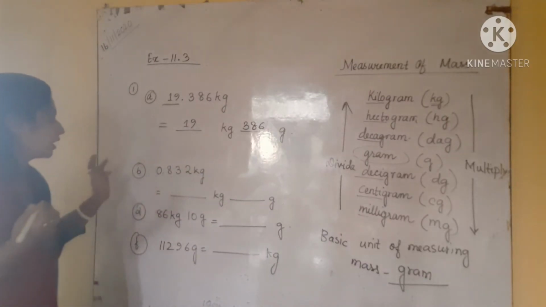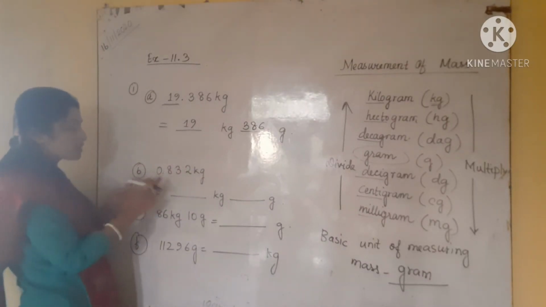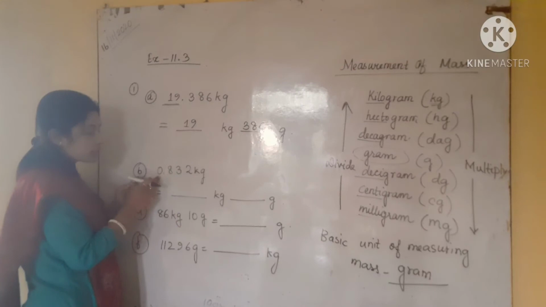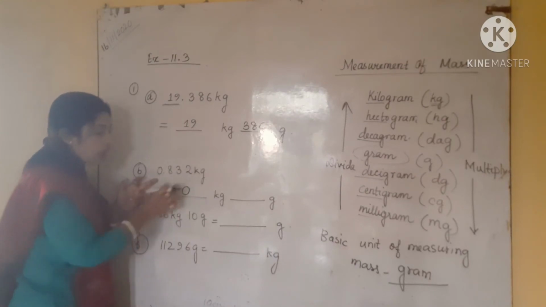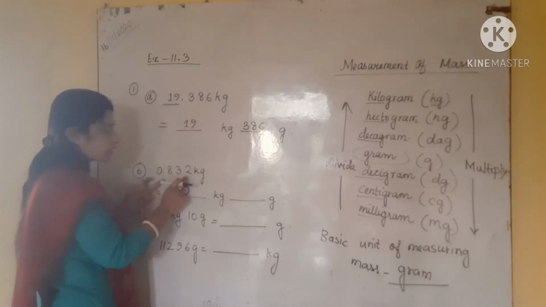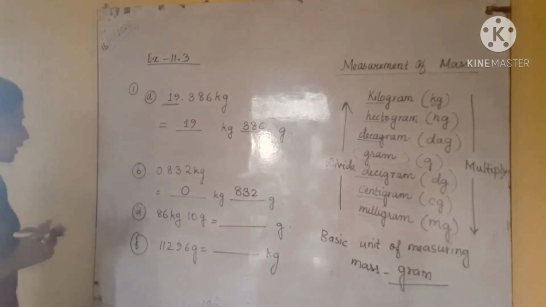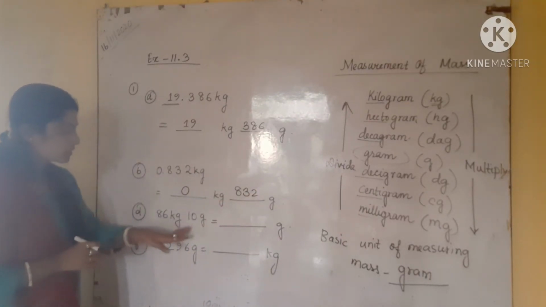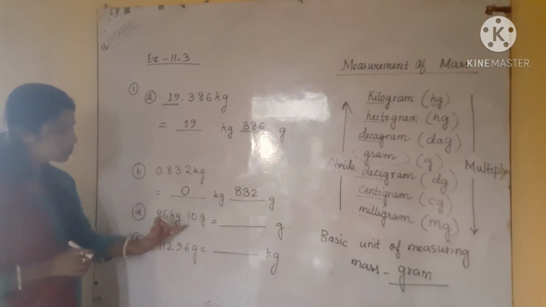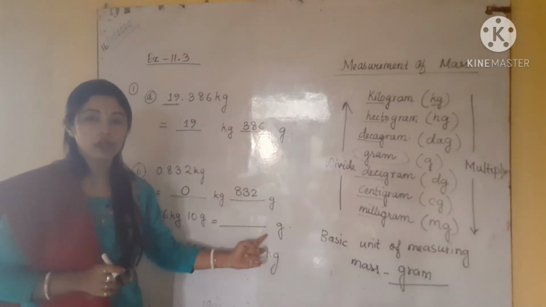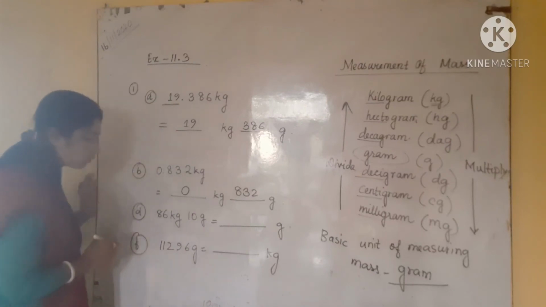Okay, so like this. Similarly in B, this is also the same, but see here the whole part is 0, that means this will be 0 kg. And after the decimal we are having 832, so this will come into gram. Okay. Similarly here, this is 86 kg and 10 gram, and this one we have to convert into gram. So these things you can do using calculation also.